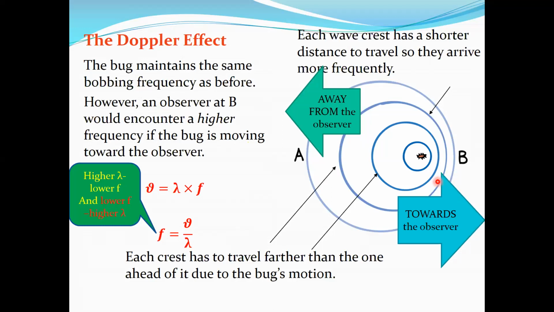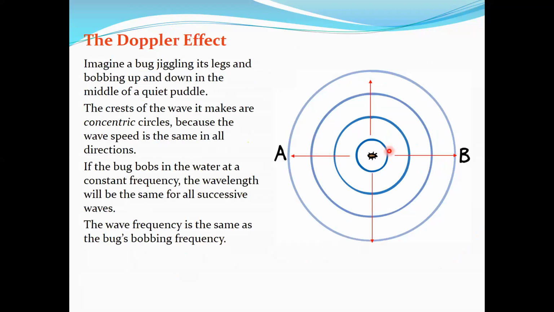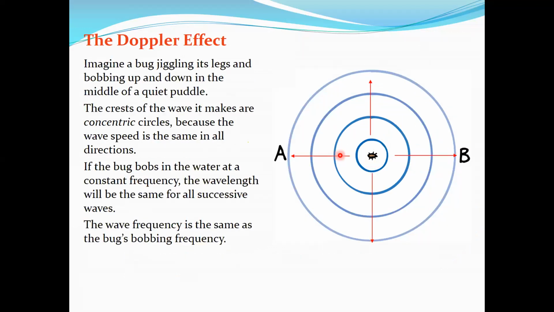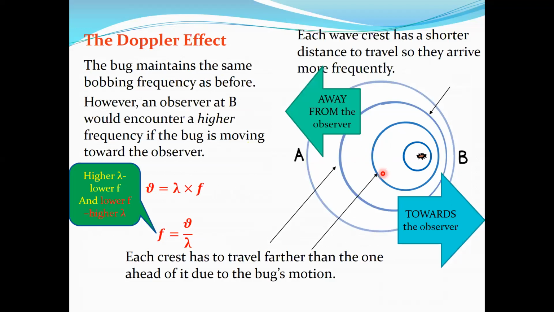And then what happens? As you see, there is a change in the circles. If you look at the right-hand side, you are going to see that the distance between these two lines and these two lines is not as before. Can you see this? The distance between these two lines and these two lines is not the same anymore. As you move toward B, in front of the bug, those lines are going to come close to each other and the wavelength is going to be smaller.